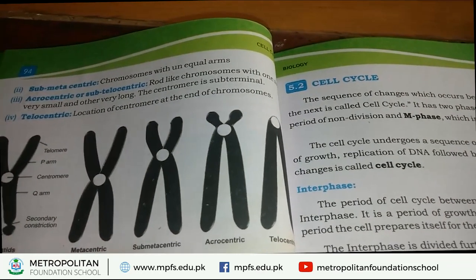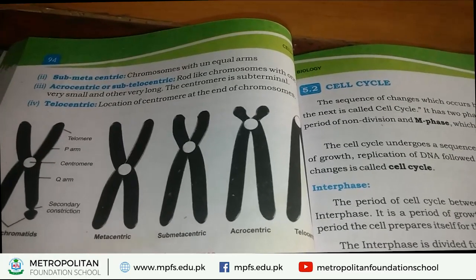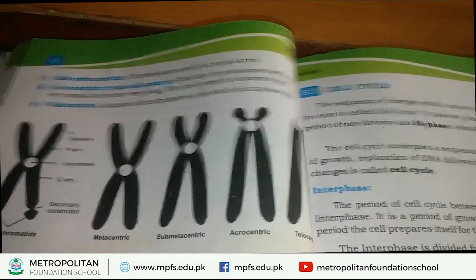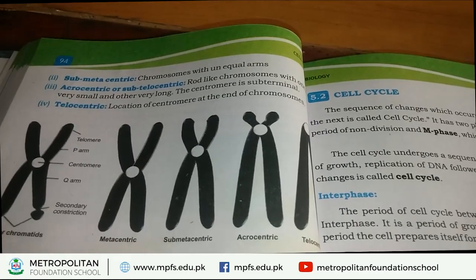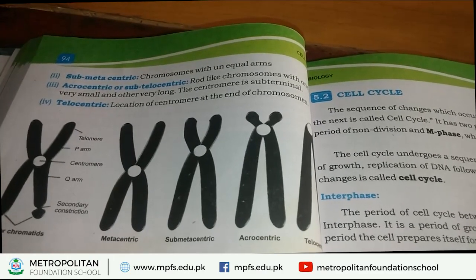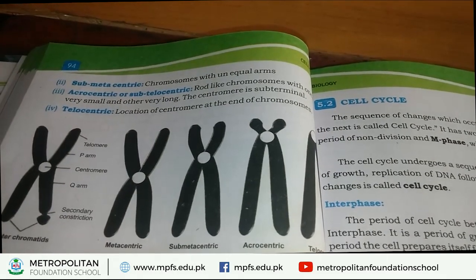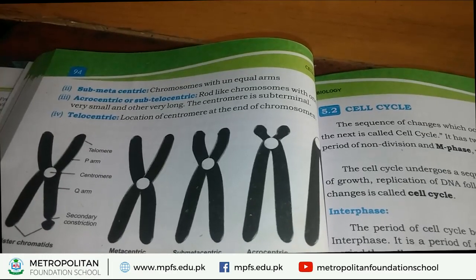That's why they are called telocentric. On the position of centromere, chromosomes are of four basic types. Number one, metacentric. Metacentric means chromosome with equal arm. Submetacentric means chromosome with unequal arms. Acrocentric means one arm is small and other arm is long.